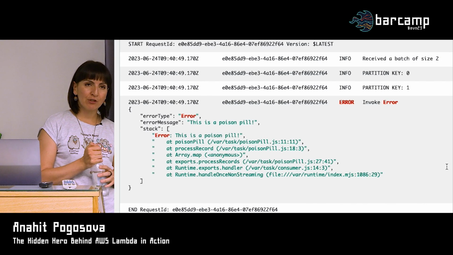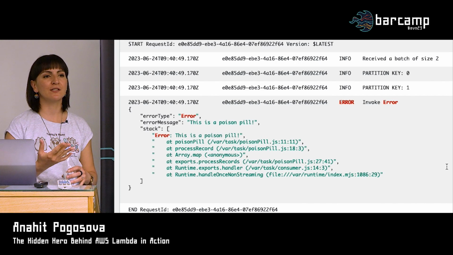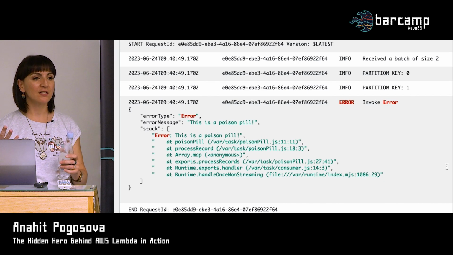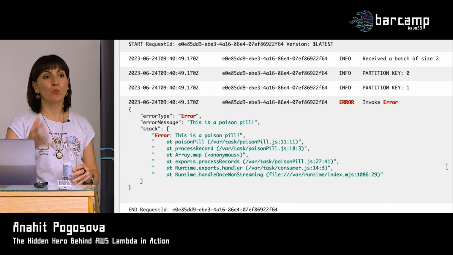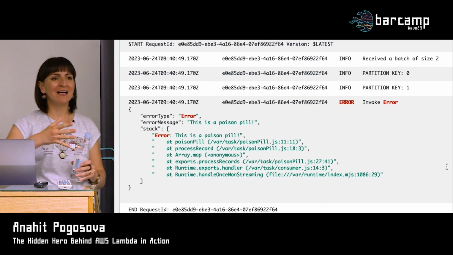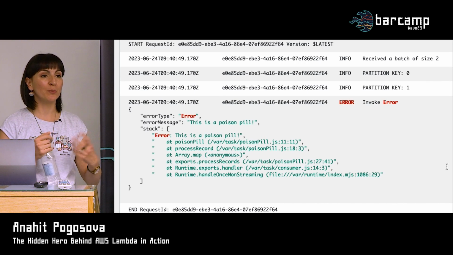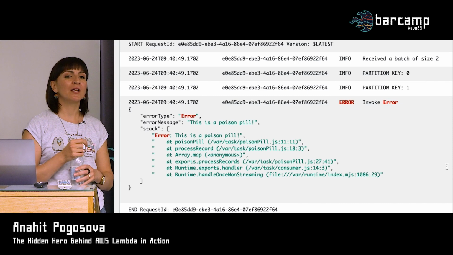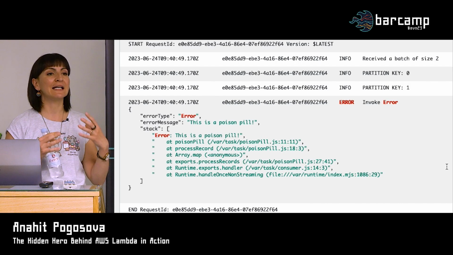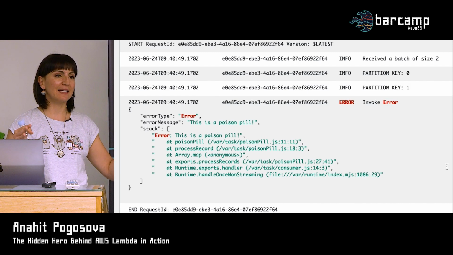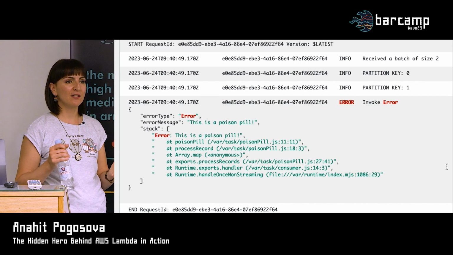And on that note, AWS Kinesis in general promises you at least one guarantee, so to speak. It promises you that the data that you write to the stream will be in the stream, it will be written there, but it doesn't guarantee that it will be written exactly once or that you will consume it exactly once. So it will be there, but when you are consuming data from the stream, you will end up seeing duplicates at some point, again, with a big enough amount of data. And this, again, is a very common consideration with distributed systems in general.